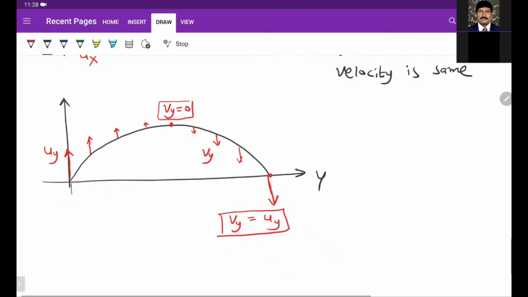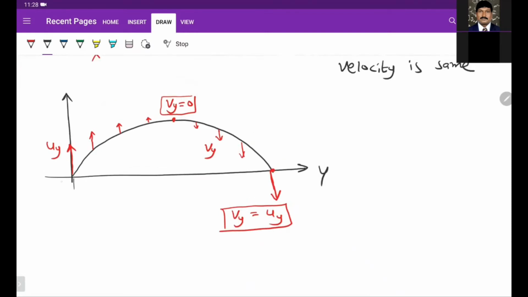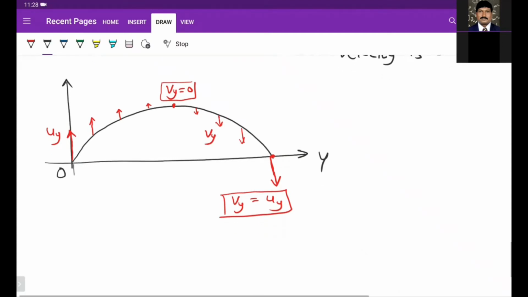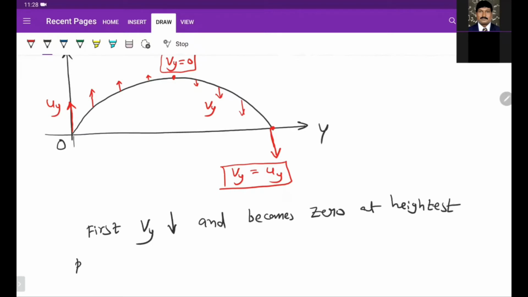So during its journey, vy decreases from the origin to the highest point. First vy decreases and becomes zero at the highest point, and after reaching the highest position, it again increases.